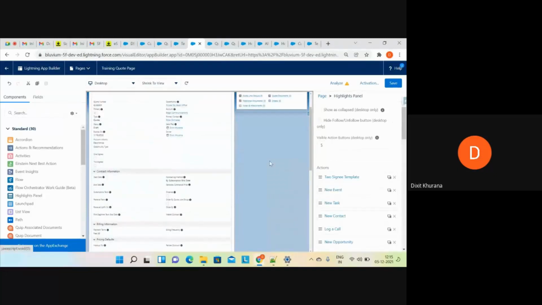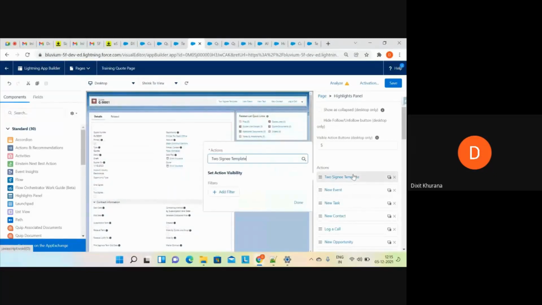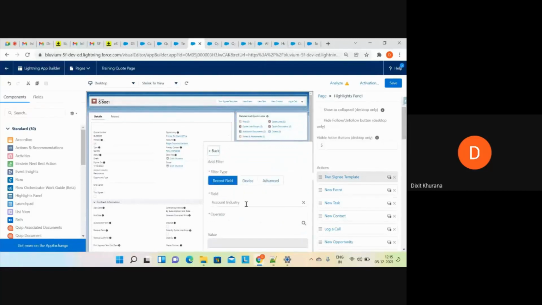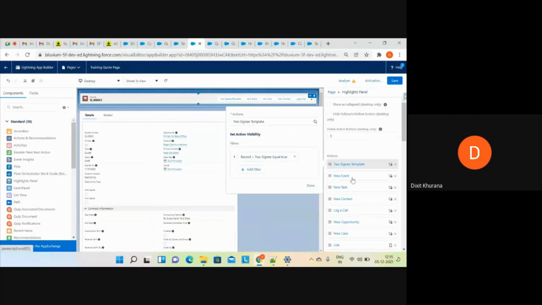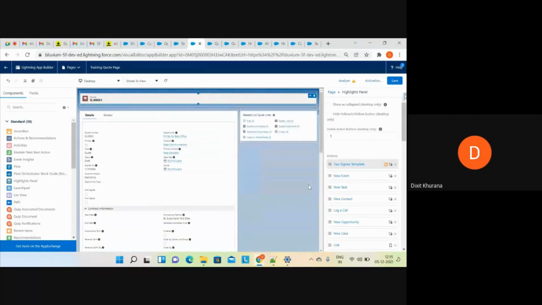Now I will go here and I will select a filter. Filter is what? My field. Okay, what is my field? Basically two signees equals true. I click on done. Now, one filter is added, click on done.